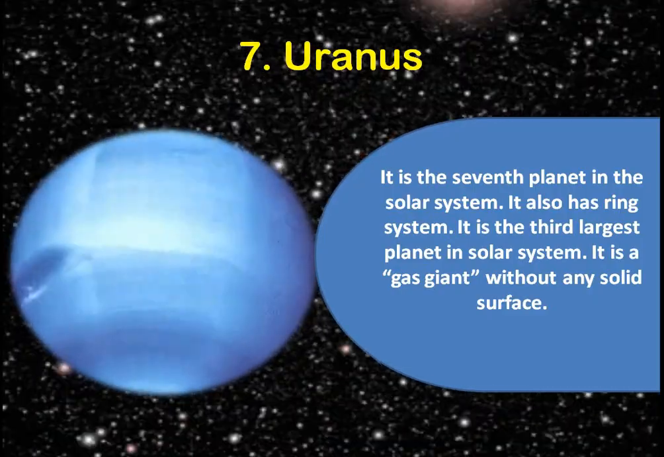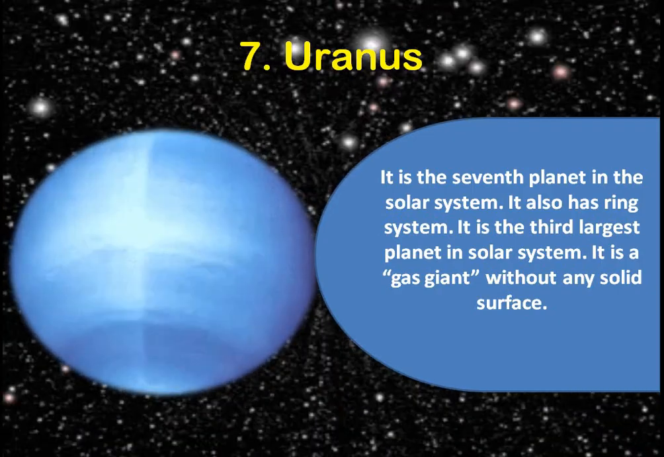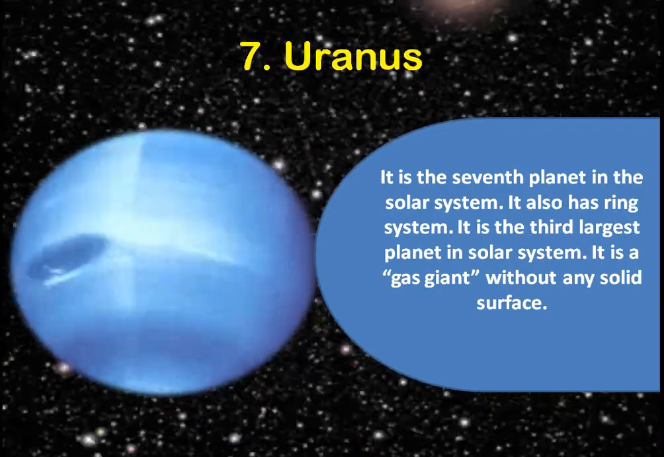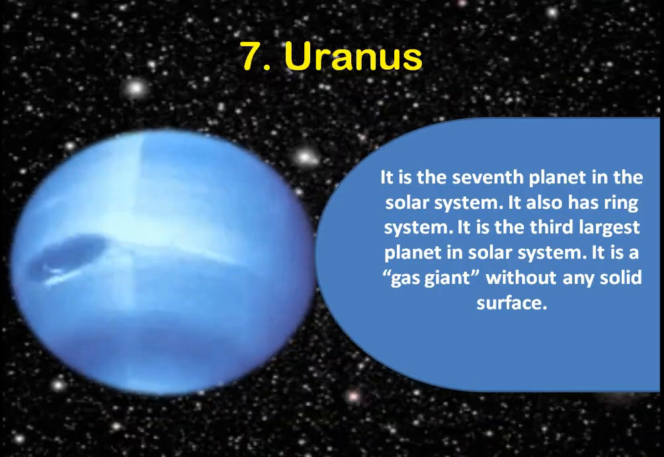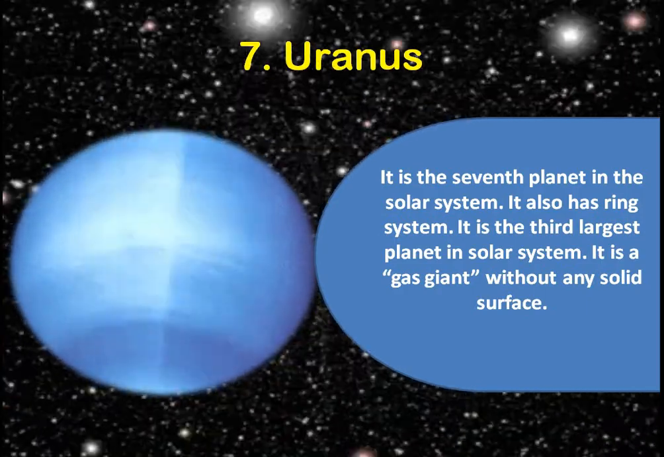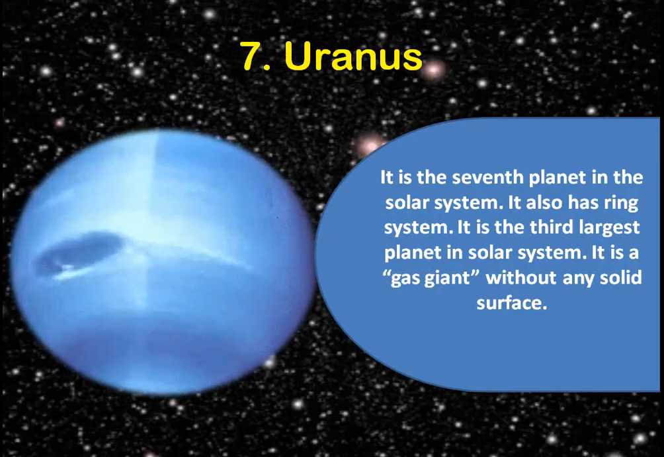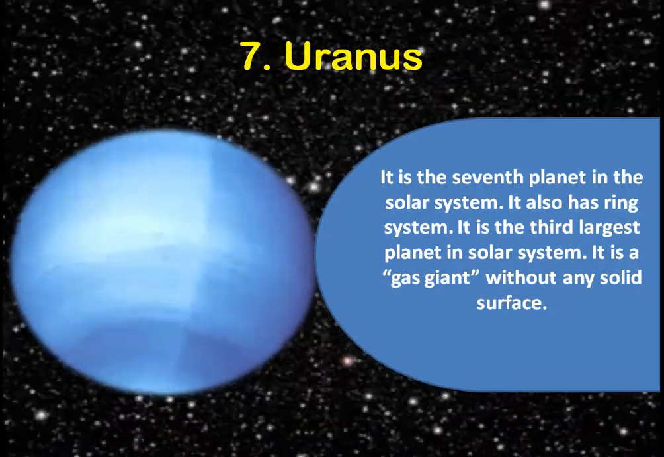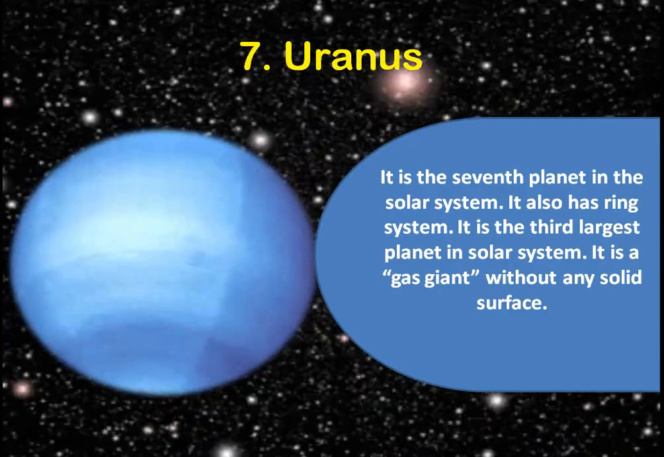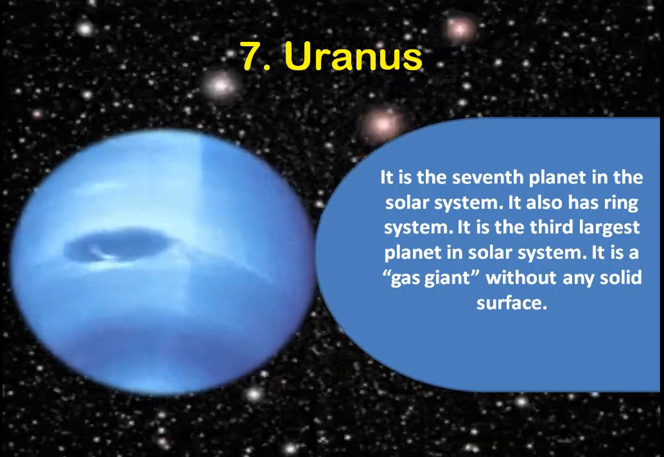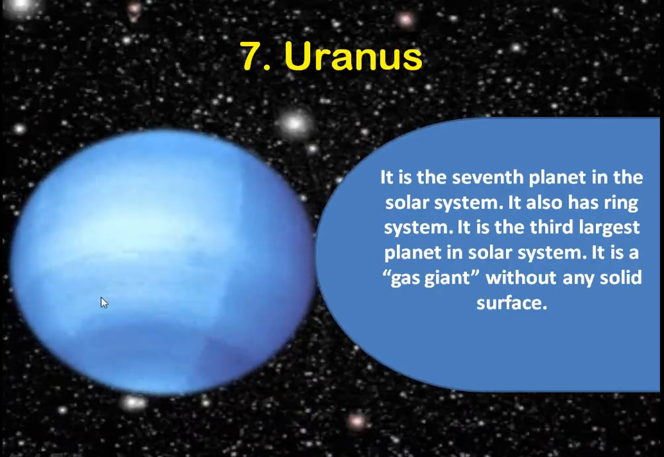Our next planet, that is planet number 7, is Uranus. Uranus is the seventh planet in the solar system, and it has a ring system. It is the third largest planet in the solar system. Its rings are not as prominent as Saturn's, but a ring system is there. Okay, it is a gas giant.